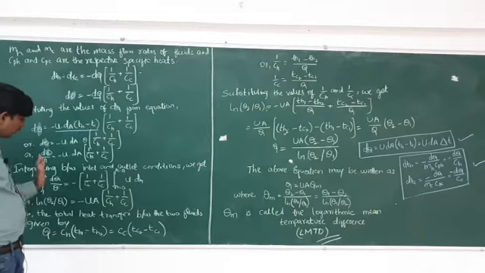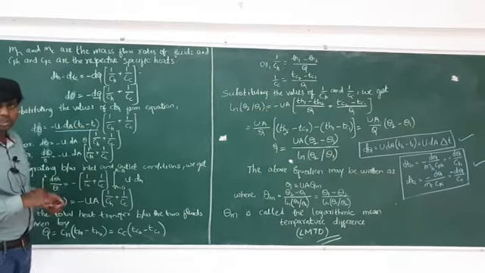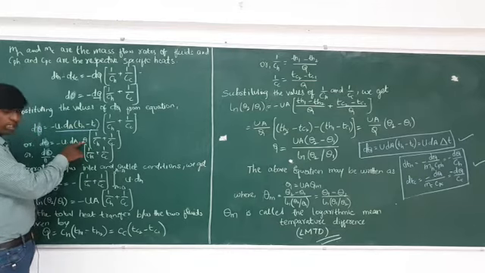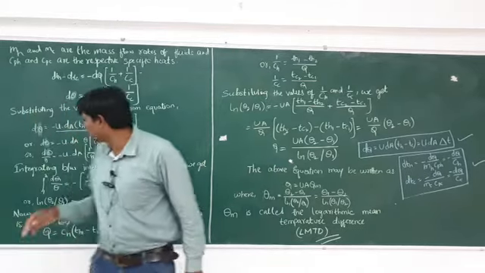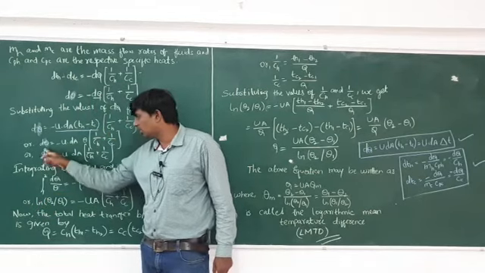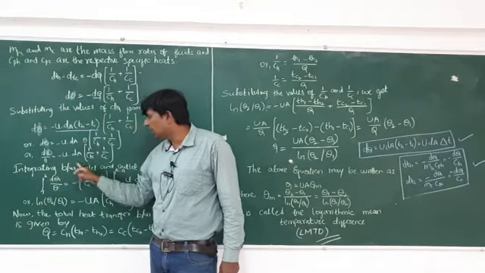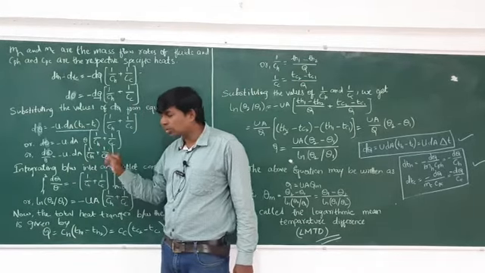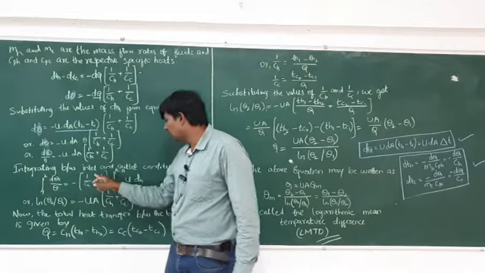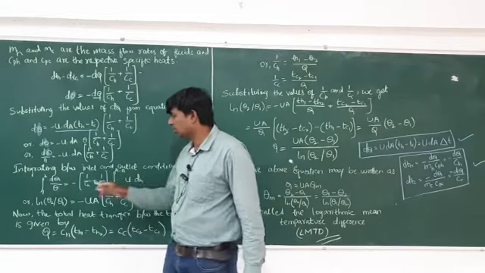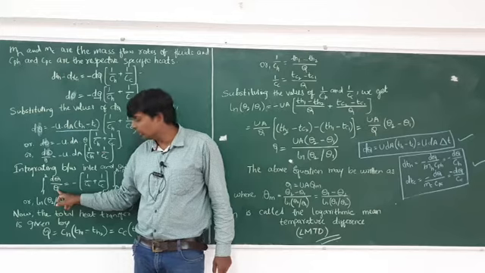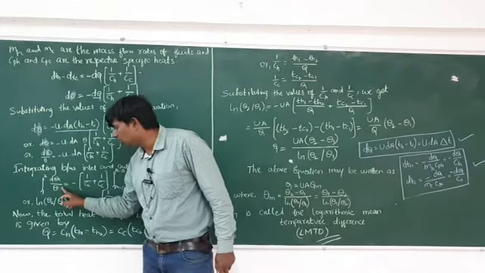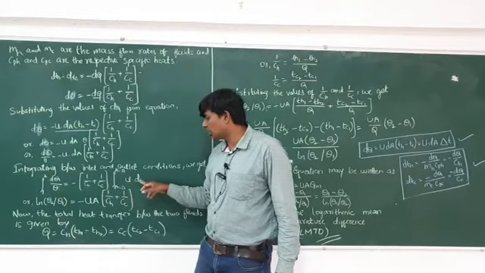Now it has become variable separable. What is the difference? Here the theta term is there. This theta you can shift to this side. If you shift this theta to that side, it will become variable separable. Here the theta terms are there and here the A terms are there. So what you have to do? Integrate between the inner and outer conditions. Here you integrate with respect to theta and here you integrate with respect to A.